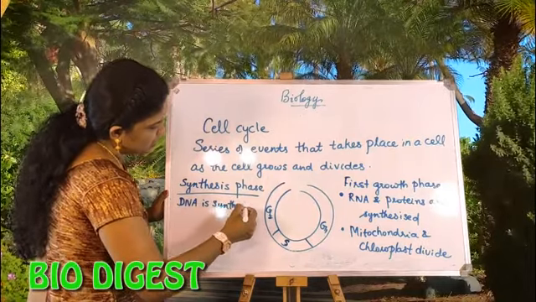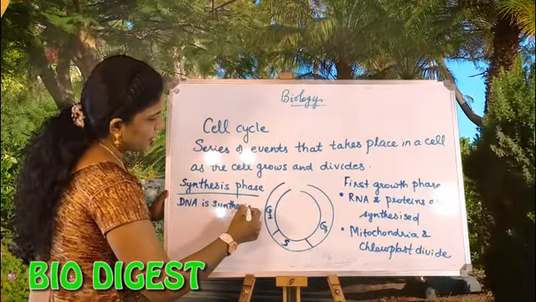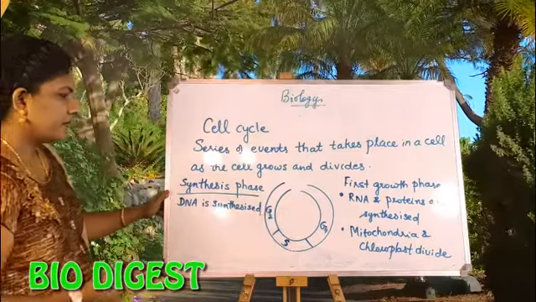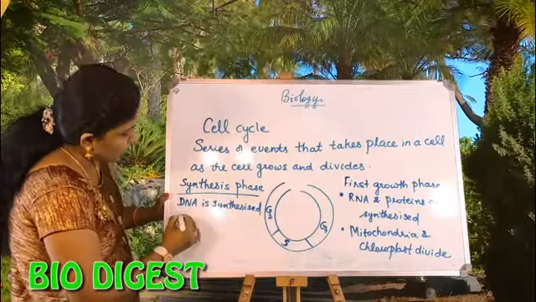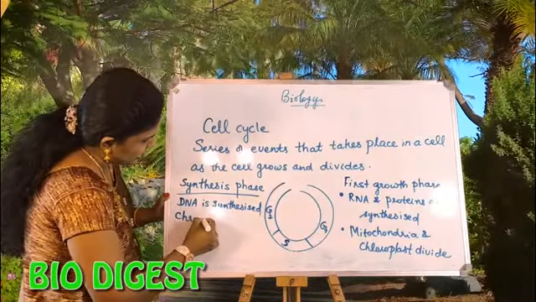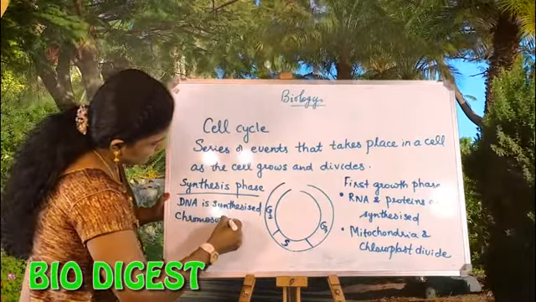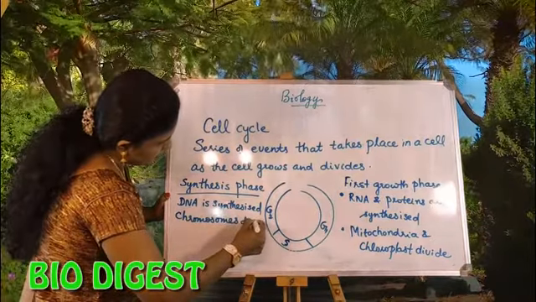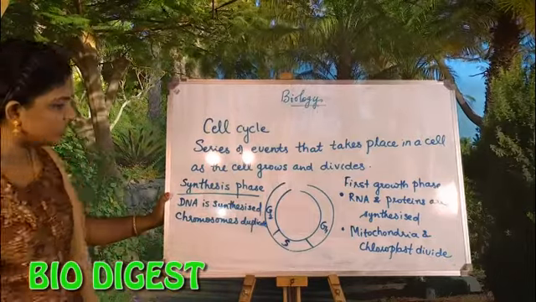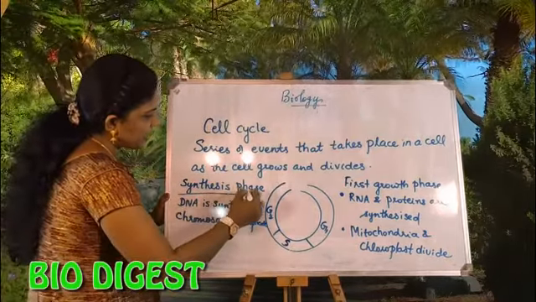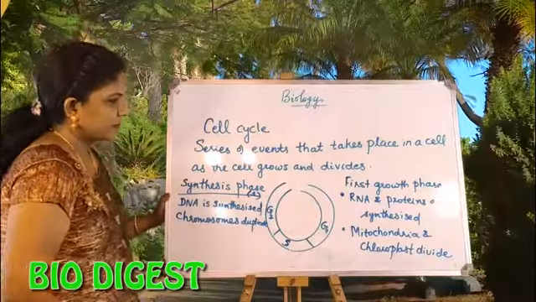That is why it is known as the synthesis phase. Then chromosomes will get duplicated. All these are the changes taking place during the synthesis phase, otherwise represented as the S phase.